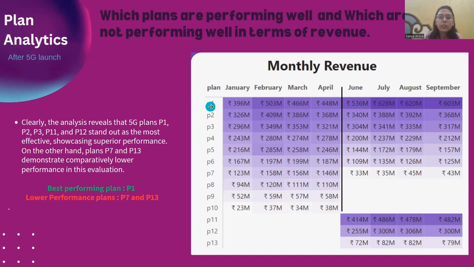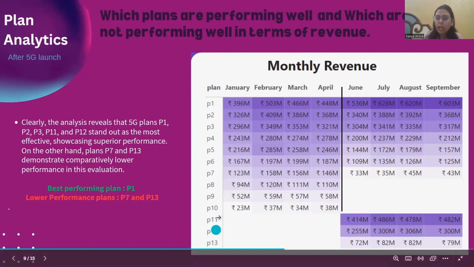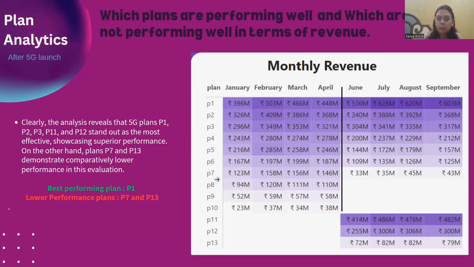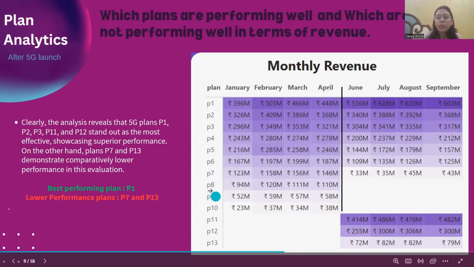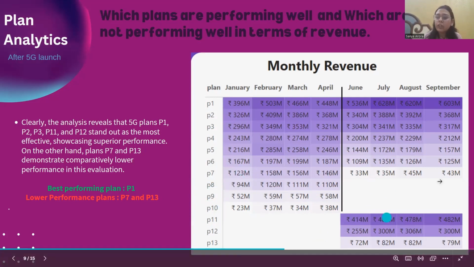If you look clearly, there are a total of P1 to P13 plans. P1 to P7 plans are there even after 5G, but after the launch of 5G, they discontinued P8, P9, P10, and three new plans were made, P11, P12, and P13.